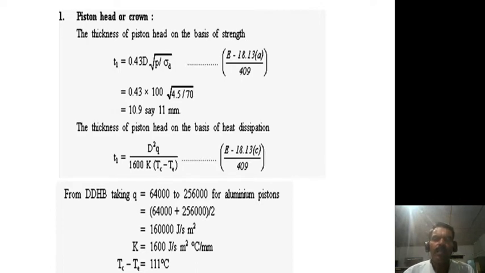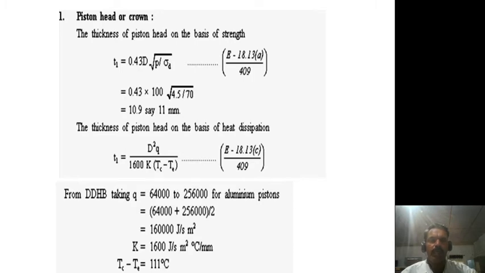On the basis of strength, there is a separate formula, that is T1. T1 stands for thickness of the piston head. T1 is equal to 0.43 into capital D, where capital D means diameter of the piston, into square root of P upon sigma D. This equation is readily available in the Design Data Handbook, page number 409. By substituting all values in this equation, finally you will get a T1 value of 10.9.